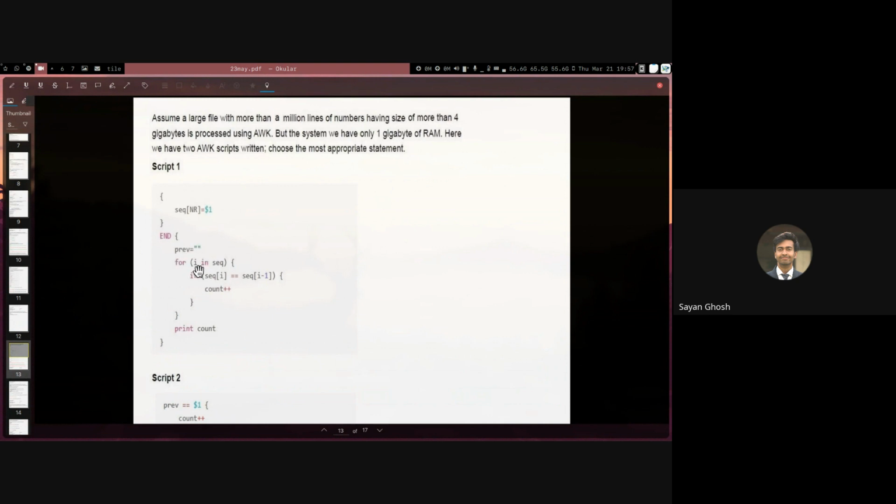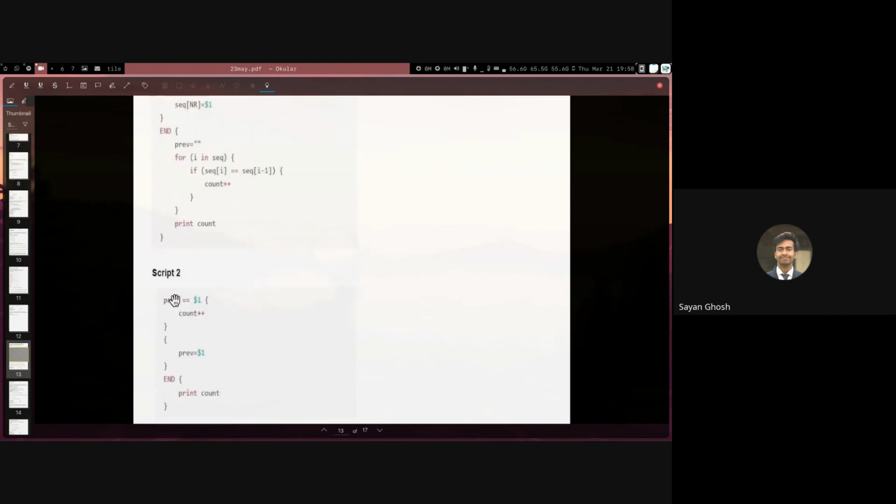And then it is going through all the keys, for i in seq. And then it is seeing if seq of i is equal to seq of i minus 1. So basically, it's checking if there are two consecutive lines which are the same or not. If two consecutive lines are the same, then it will increase the count, so count plus plus, otherwise it will not increase the count. In the end, we are printing count. So this script is basically printing the number of consecutive lines that are the same. But here, as you can see, this is storing the entire file in your memory using the dictionary.